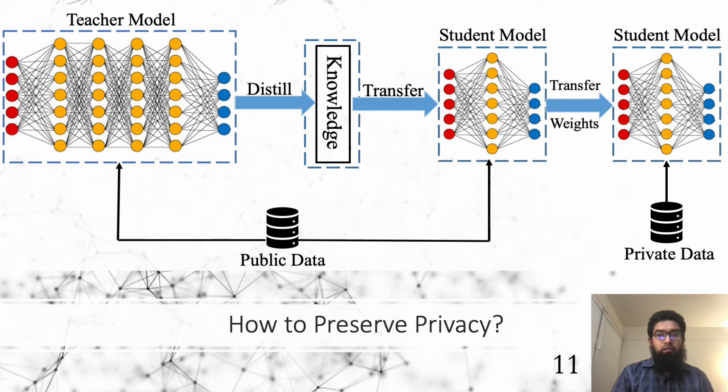Public data is produced in each of the nodes independently and then sent to the cloud. The cloud aggregates these synthetic data and then uses that synthetic data to train the teacher model. The teacher model is used to train student models that also have access to the synthetic data. This is the proposed framework, but we have also added another step here because we have access to real data in the nodes and we want to utilize them. So after the student model is trained using the synthetic data, we transfer the model and train it again using real data which is private to that node.